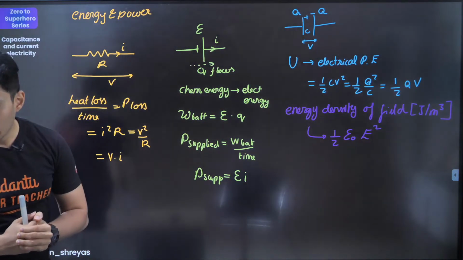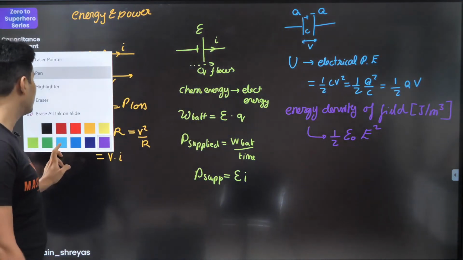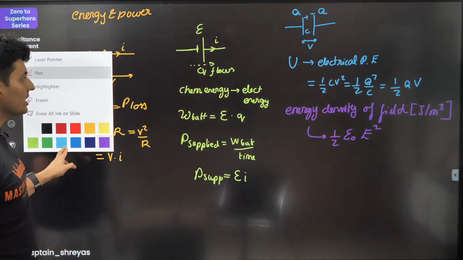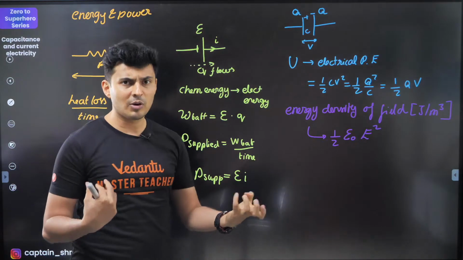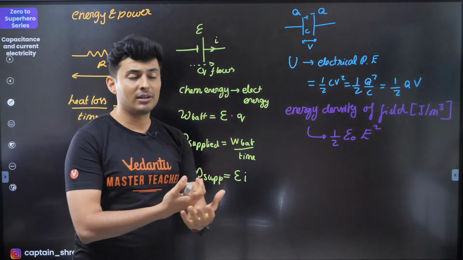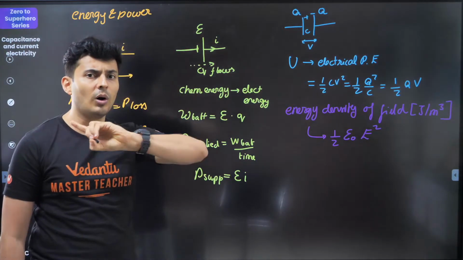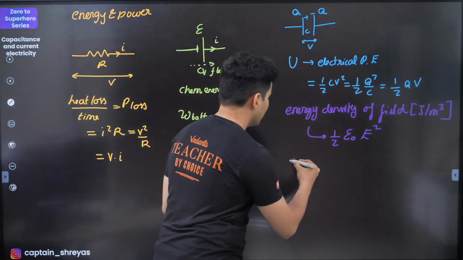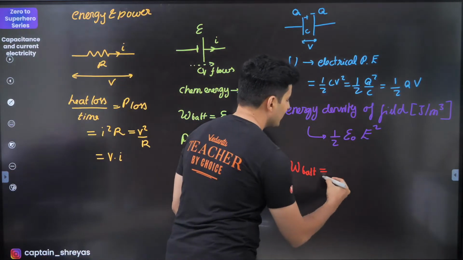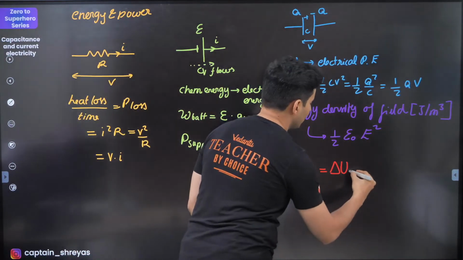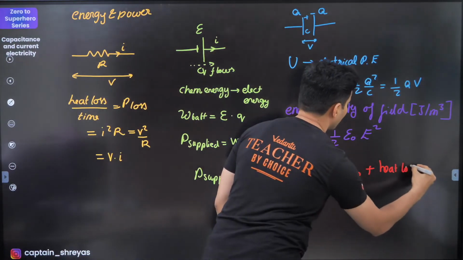Okay, now moving on to the next one. Whenever you see charging, discharging circuits, and you want to find the relationship of how much energy is stored, how much is the work done by the battery, sometimes energy is lost, always remember this governing equation. It always helps you. You will see that the work done by the battery goes in basically changing the potential energy stored in the capacitor, and the remaining always goes in heat loss.